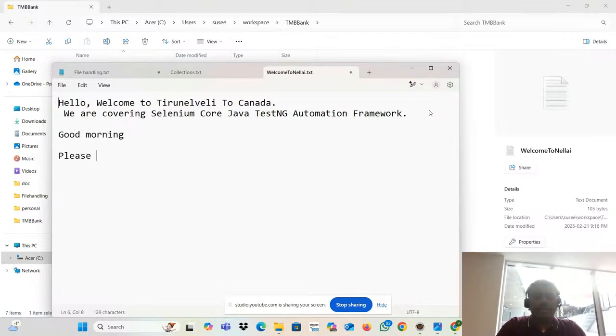Okay, please practice. These are all new text I'm adding. Now let me close this. I want to read this one by one. This blank space is also a kind of line. Good morning, again blank space. Till what line will it be reading? It will be reading till please practice it. Okay, thanks a lot, all the best. Something I'm putting there. It will read till all the best. But I want to read it and put it into my console. How to read it? That's what we are going to write in the program.